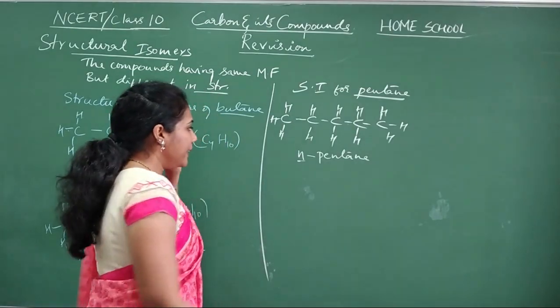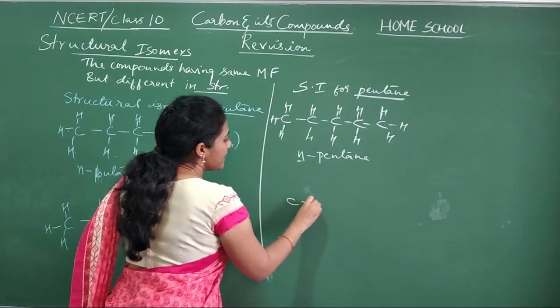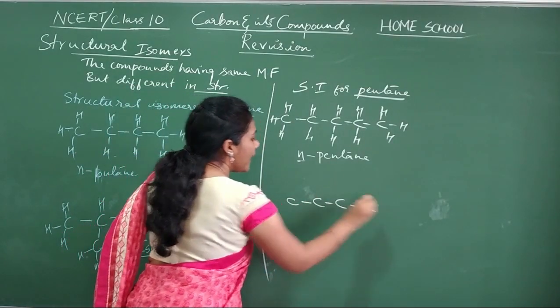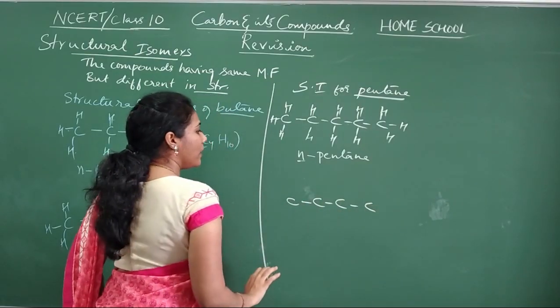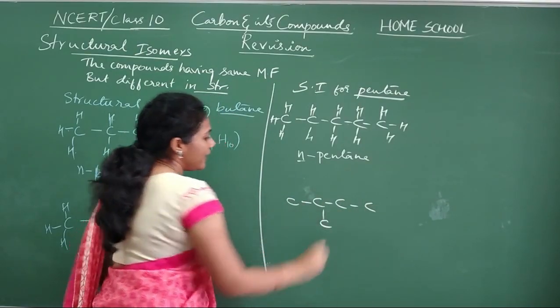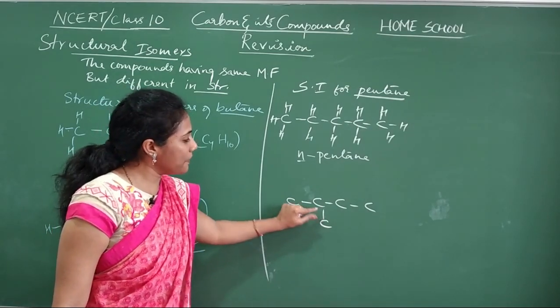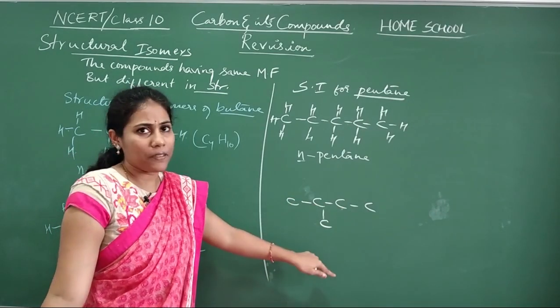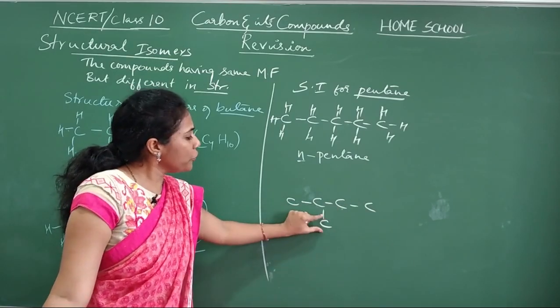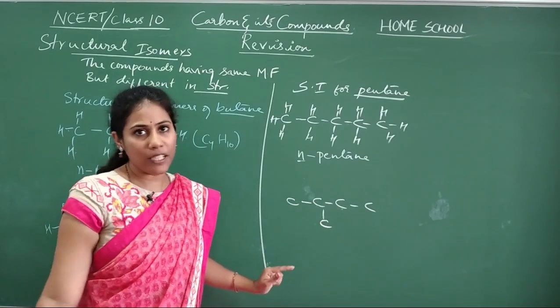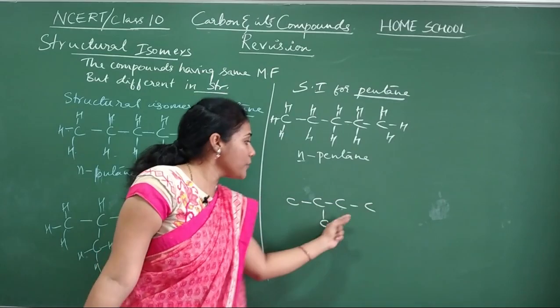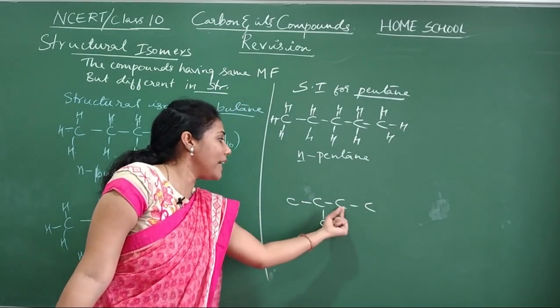Another structure you can write is this: 4 carbons in a straight chain I will keep, and 1 carbon I will show as a branch. You can show this carbon as a branch on this carbon or this carbon. Whichever carbon you show the branch on, it is the same. Don't think another isomer is possible if I show a branch here again.